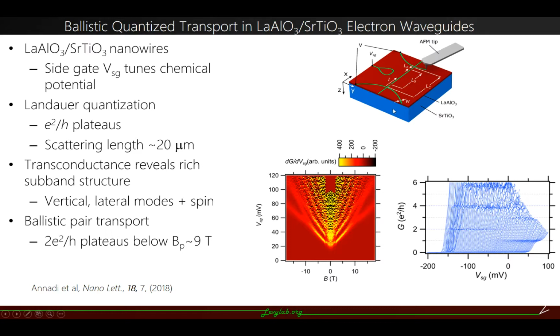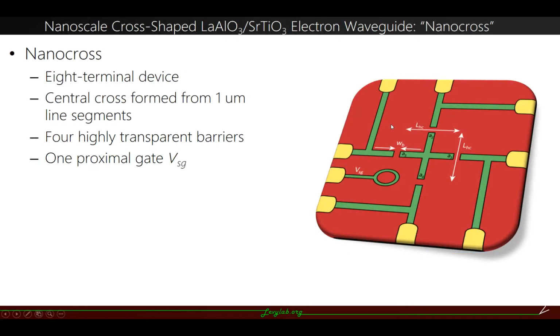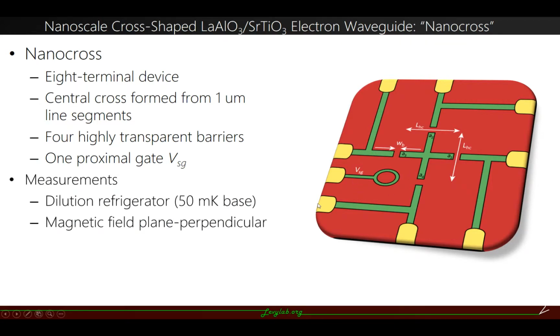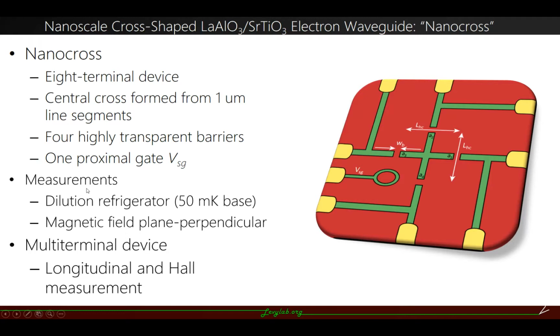But how do we combine the Hall measurements with it? The very first thing which comes to our mind is a cross-shaped electron waveguide, that is a nanocross. It is an 8-terminal device with a 1 by 1 micrometer central segment and 4 highly insulating, transparent barriers, which allow us to tune the device with the help of the side gate. We write the device using AFM lithography and cool it in a dilution refrigerator and take magnetotransport measurements, and the multi-terminal nature allows us to take both longitudinal and Hall measurements.